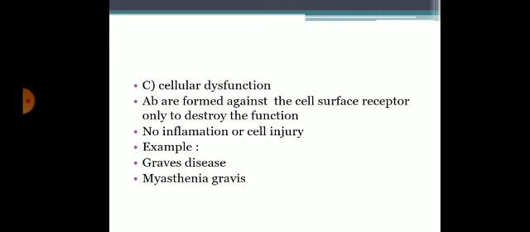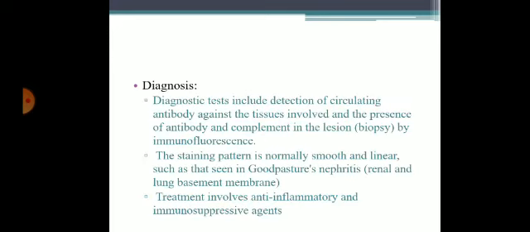In opsonization and phagocytosis, examples are autoimmune hemolytic anemias and autoimmune thrombocytopenic purpura. In inflammation, Goodpasture's disease, acute rheumatic fever, and pemphigus vulgaris. In cellular dysfunction, Graves' disease and myasthenia gravis.